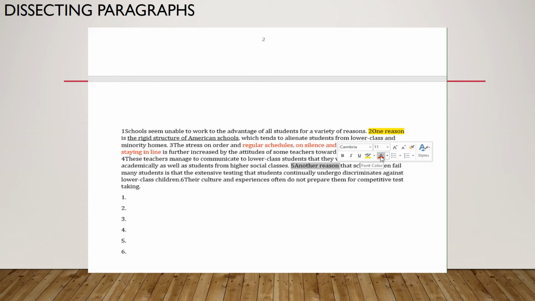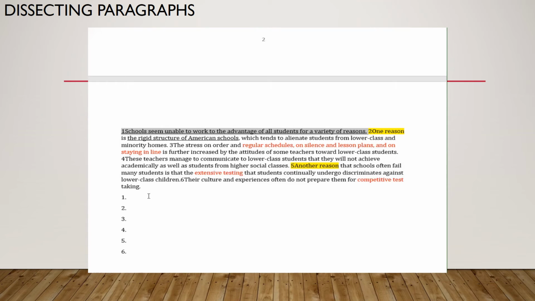Another reason that schools often fail many students, especially those from low economic income homes, is the extensive testing that students undergo, which discriminates against lower class students. Their culture and experiences often do not prepare them for these types of tests. Okay, so we're still talking about tests. So we know that sentence 1 is my main idea.